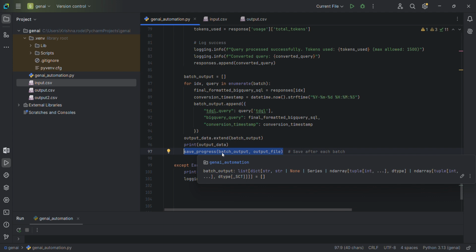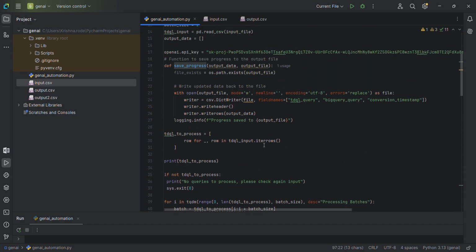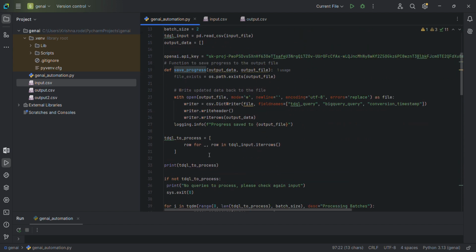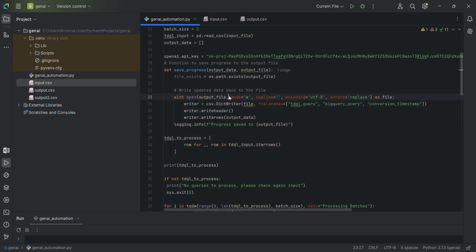Once your program stops abnormally, the saved progress will have saved all the records which were processed earlier, so that your intermediate or partial report is saved once your program exits.